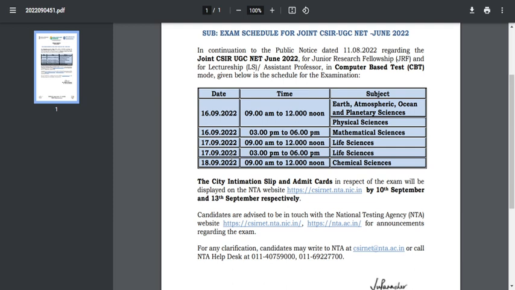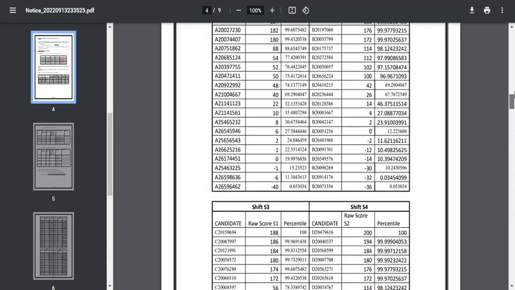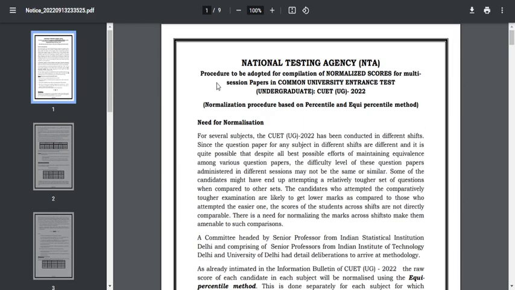It is also practically impossible to have two different question paper sets with the same difficulty level. So a student who attempted an easy question paper will score a high mark, whereas a student who attempted a tough question paper will get a low score. This has created a variation, and because of this variation in difficulty level, the NTA devised an important process called normalization. If you check the NTA website, you can see the procedure to be adopted, officially released by the National Testing Agency, for compilation of normalized score for multiple session papers.